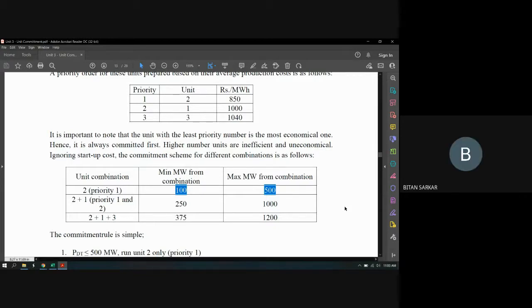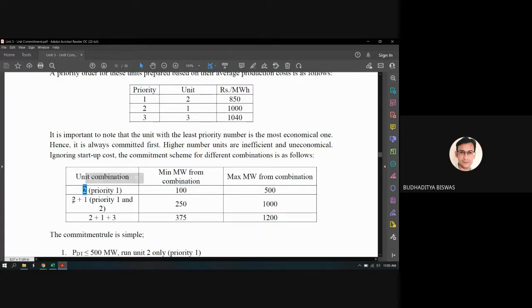Yes, sir. This is just based on the priority. It doesn't need to do any calculation for this one, just based on their average production cost, because we want to save the money. So obviously cost is one of the priority, and based on this one, we find out that if the load demand is between this one, unit 2 should commit.